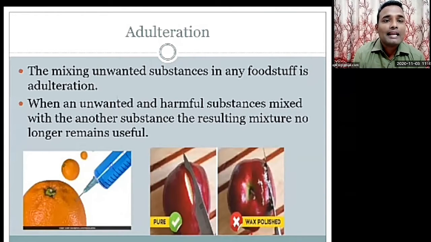When unwanted and harmful substances mix with another substance, the resulting mixture no longer remains useful. See what they're saying? When you add a harmful or unwanted substance to a mixture, the mixture will not remain safe to consume for a long time. Okay, now the next slide, sir.